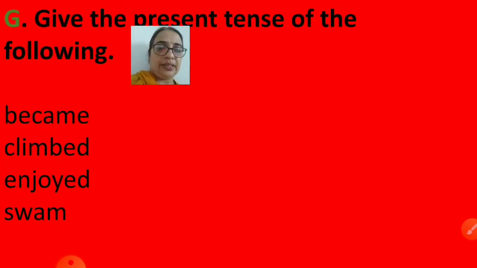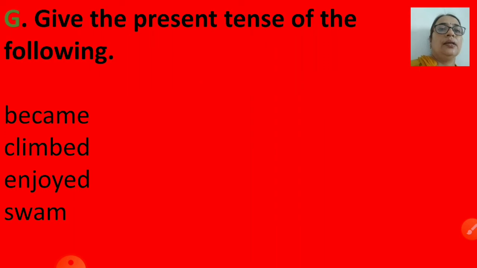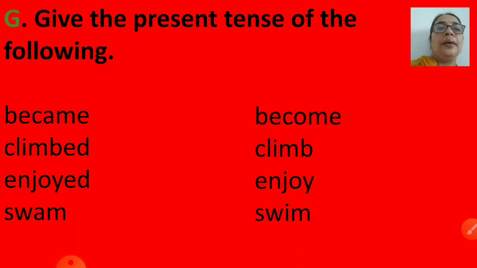G activity. Give the present tense of the following. Now past tense verbs are given. Now we have to write the present tense of these given words. Total 8 are given. We are going to cover 4 in the period. The past tense verbs are became, climbed, enjoyed, swam. So the present tense form of became is become.